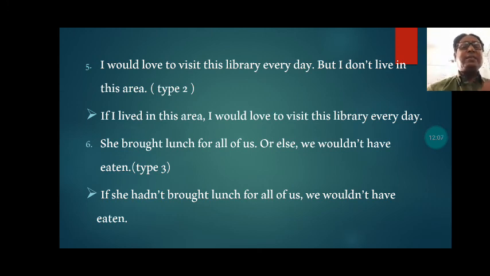Next, 6. She brought lunch for all of us, or else we won't have eaten. We have to combine this sentence in type 3, and that will be like this. If she hadn't brought lunch for all of us, we wouldn't have eaten. And this is called type 3.